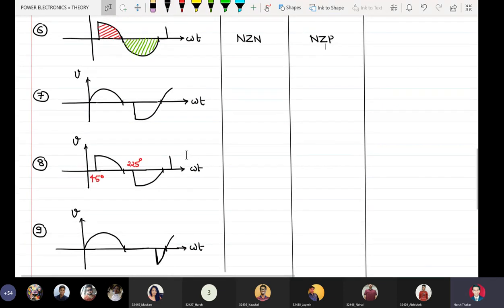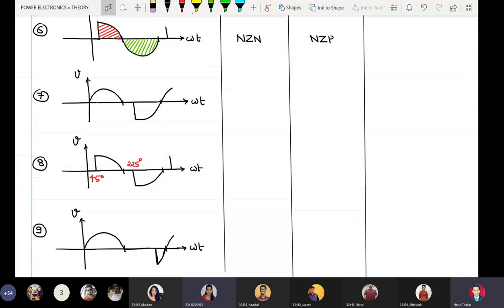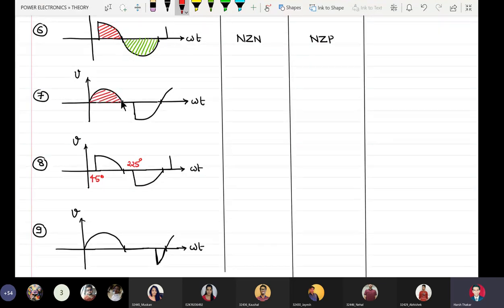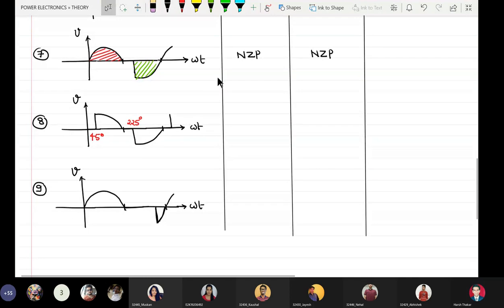Very good. What about waveform number 7? NZP and NZP. Very good. So here, again it is reversing now. We are seeing here in waveform number 7, this waveform has a larger area above x-axis than area below x-axis. So in this case we have NZP, and because it is not pure DC, RMS will always be NZP. Okay, what about waveform number 8?